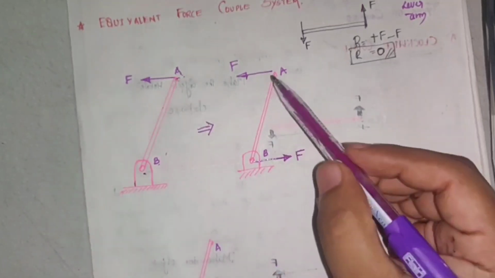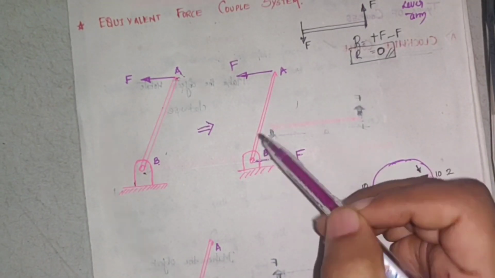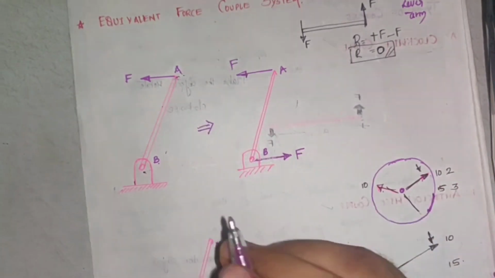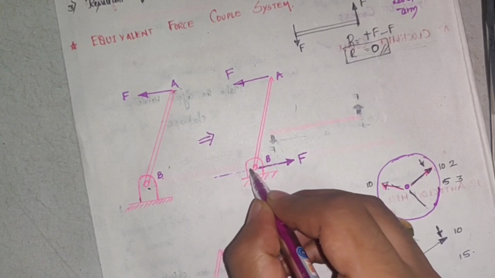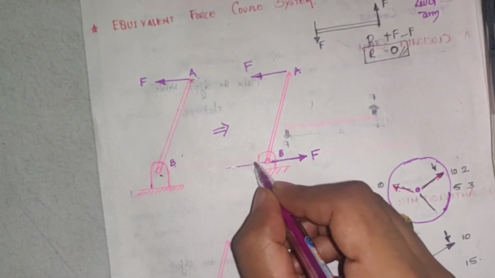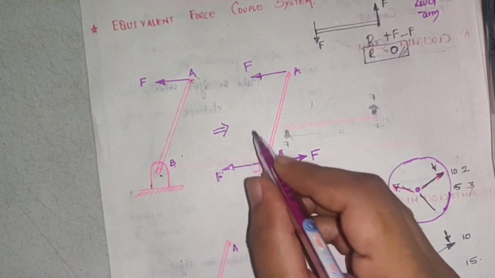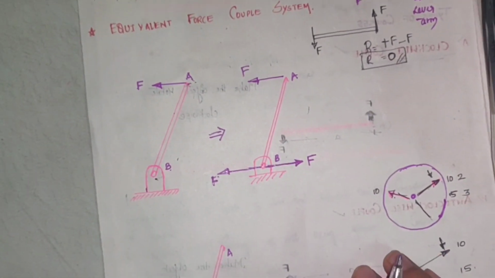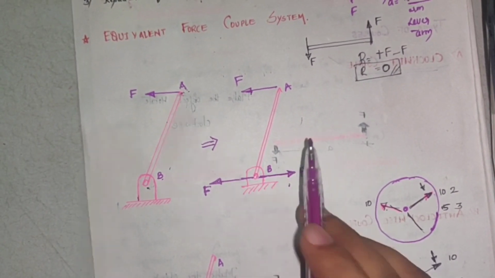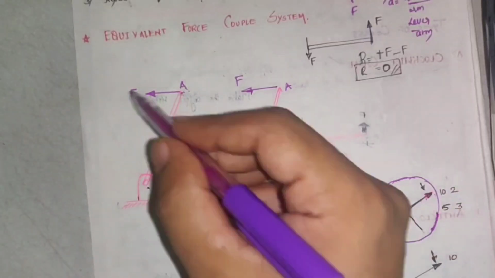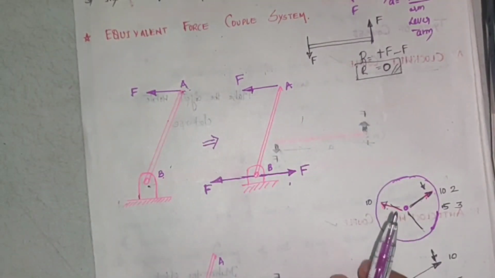Now what is happening here? What is the resultant of these two forces? The resultant of these two forces is equal to 0. This is minus F, this is plus F. Now, to bring this into equilibrium, I'll apply one more force here, of the same magnitude as the force F. Now if I take the resultant of these two forces, this condition is the same as the original condition. If these two forces nullify, it goes back to the first stage.